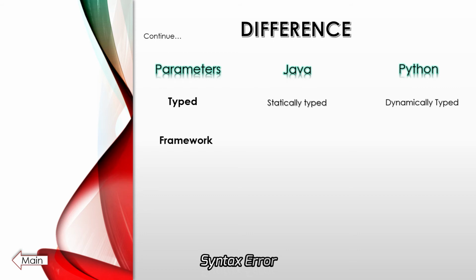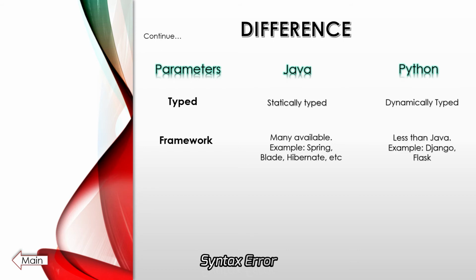Next parameter is frameworks. Java has many frameworks. A few examples are Spring, Blade, Hibernate, and etc. Python has fewer than Java. It has Django and Flask. It also has GUI frameworks, you can say Kivy, then PyQt5 and many more.